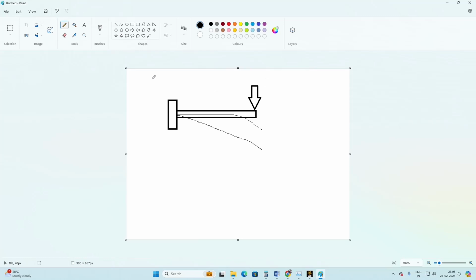You have to maintain two things. One, the structure should withstand the whole load, and it should also have stiffness. It should have less deformation, so it should have high stiffness. So we have to consider two things. Generally we consider these two things in any structure-related problems. So I'm taking this cantilever problem.